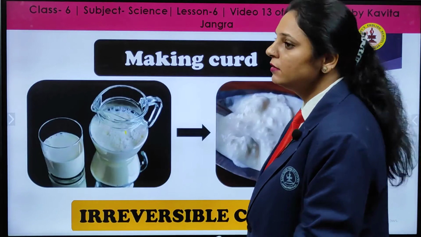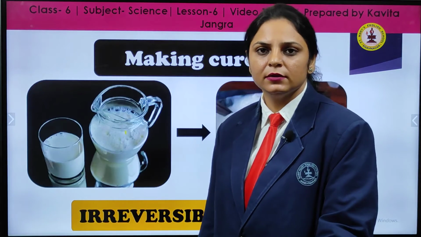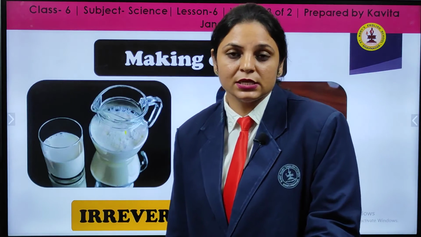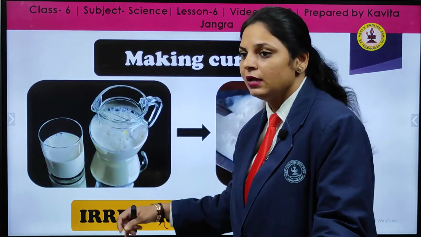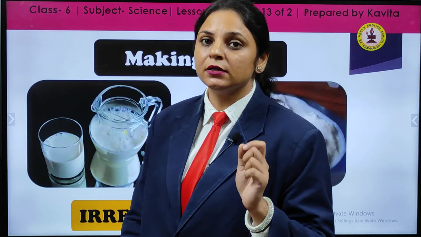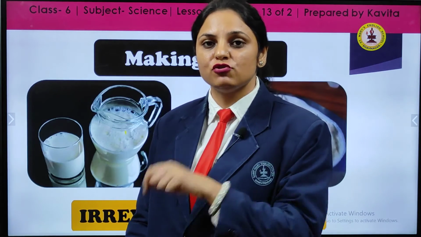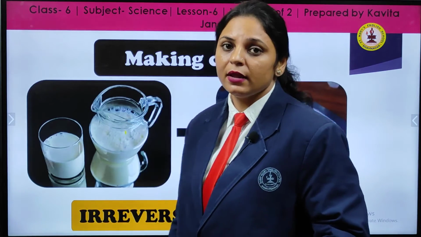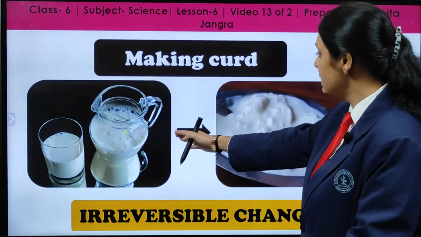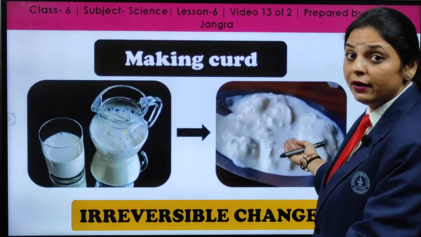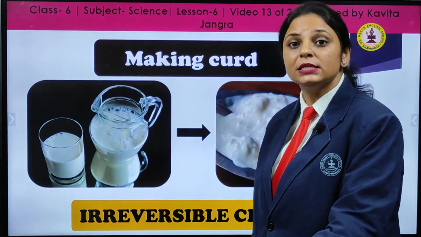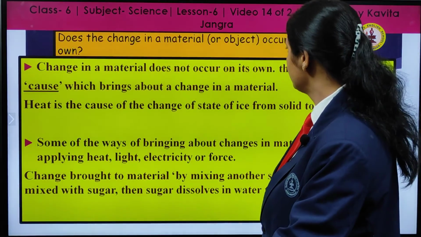And next is making the curd. Do you know how we make the curd? Let me tell you. The curd is made in this process. Your mother is heating milk, and after that a little bit of curd is dropped into the milk. Keep it at room temperature, warm temperature is needed, and in the morning if you observe it, this milk has turned into curd. And right now, can you think that curd is reversed to milk? No, it is an irreversible change.